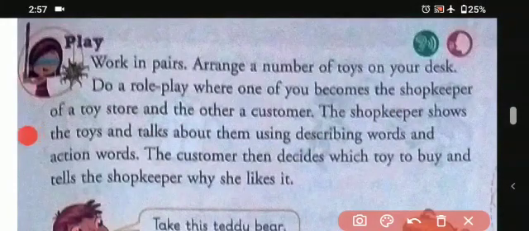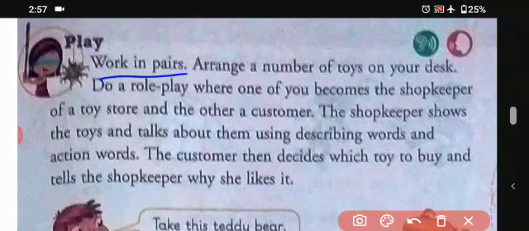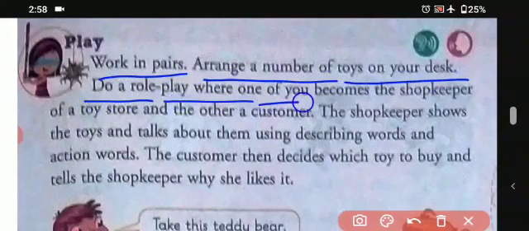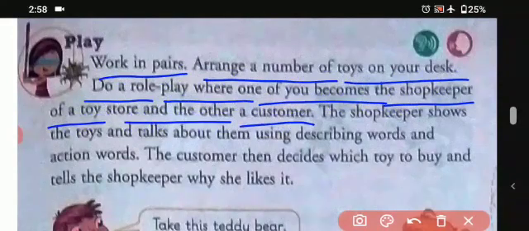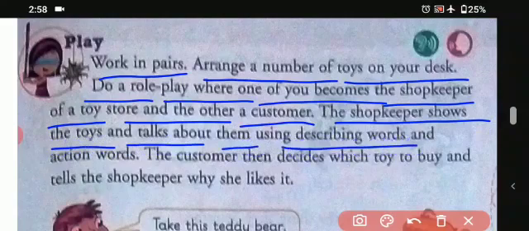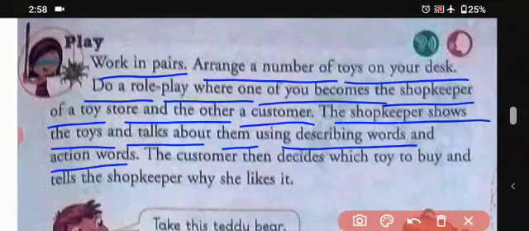Let's see what we will be doing. Play. Work in pairs. Arrange a number of toys on your desk. Do a role play where one of you becomes the shopkeeper of a toy store and the other a customer. The shopkeeper shows a toy and talks about it using describing words and action words.